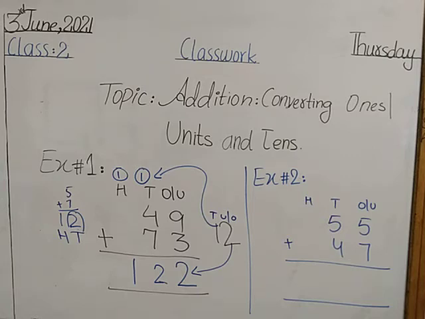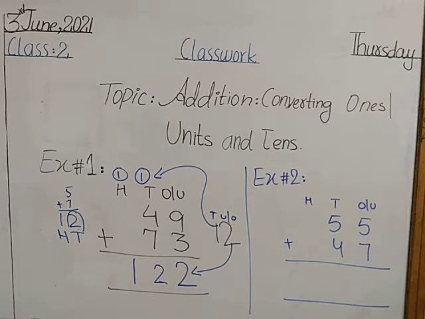Good. We will start our calculation from right hand side and from unit and ones place value. What are the numbers of unit and ones place value? Hiba, you tell me. Good. 5 and 7, these are two numbers that belong to unit and ones place value.